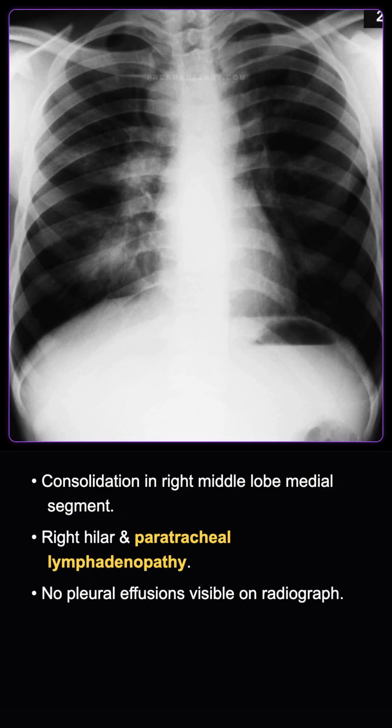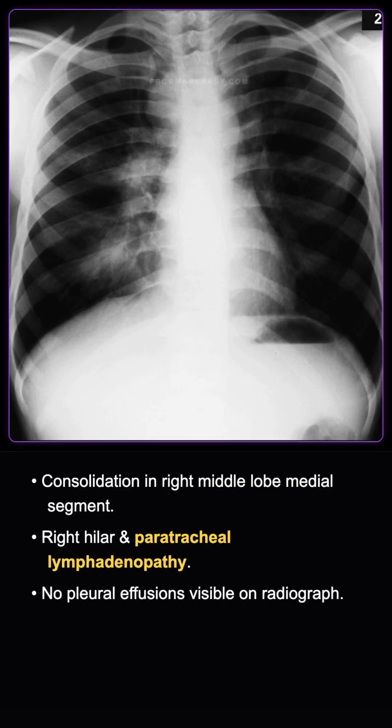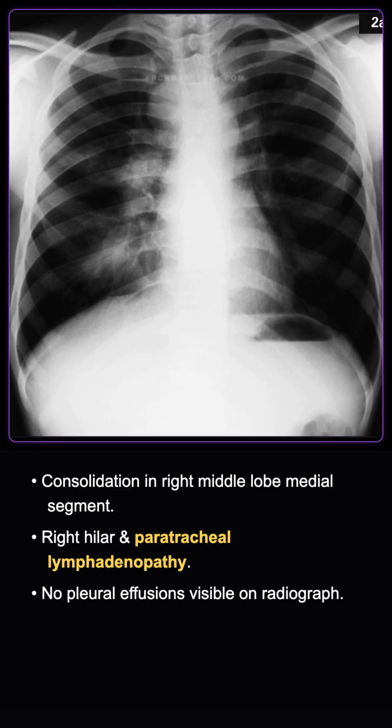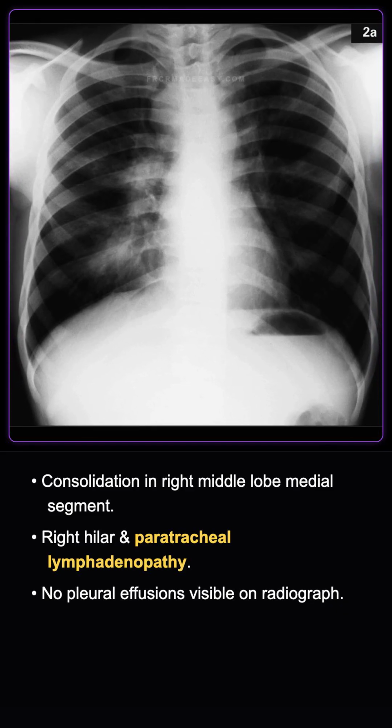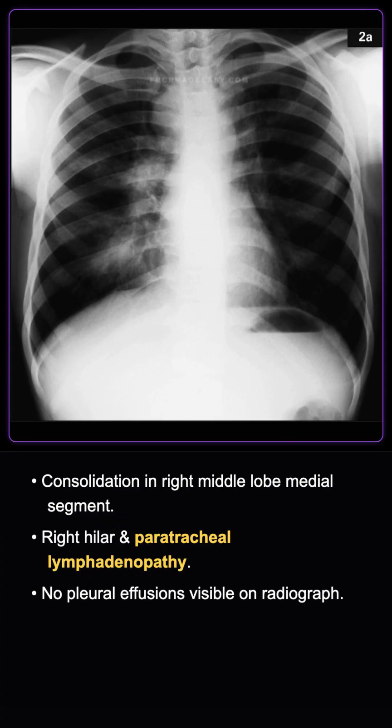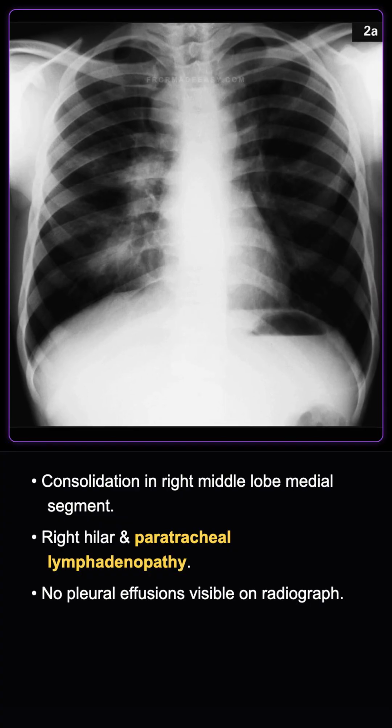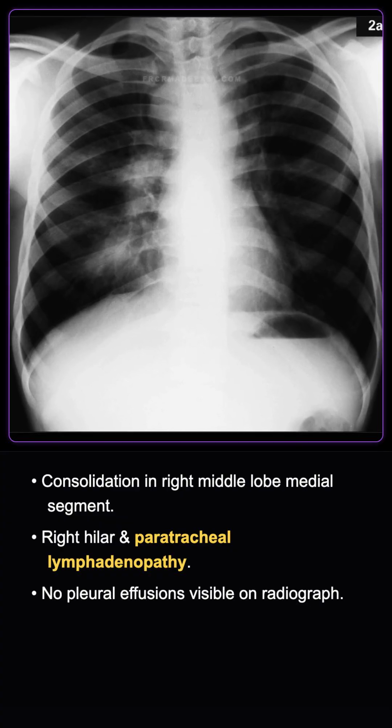The chest radiograph shows consolidation in the medial segment of the right middle lobe. There are right hilar and right paratracheal nodular soft tissue density opacities consistent with lymphadenopathy. No pleural effusions are seen.